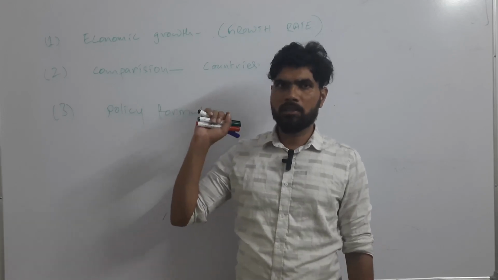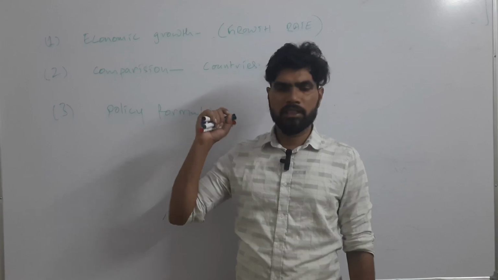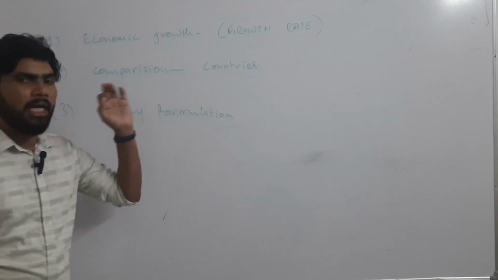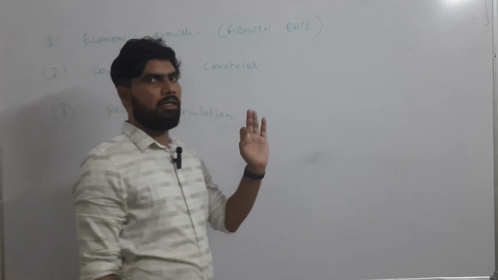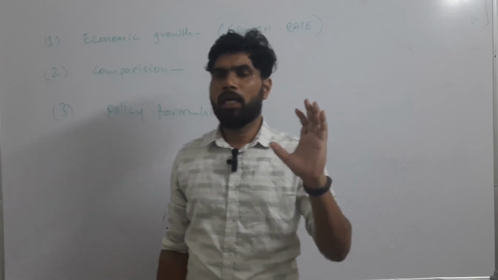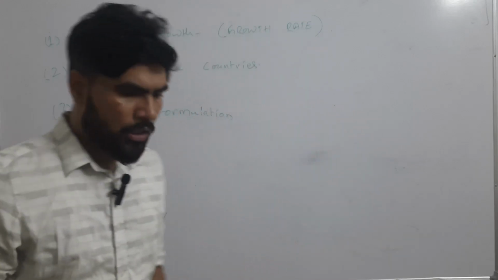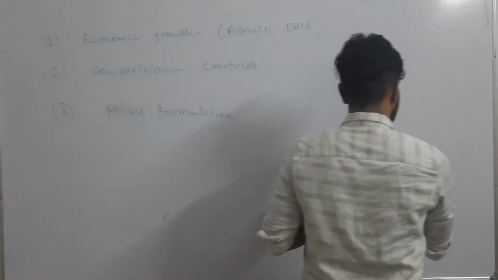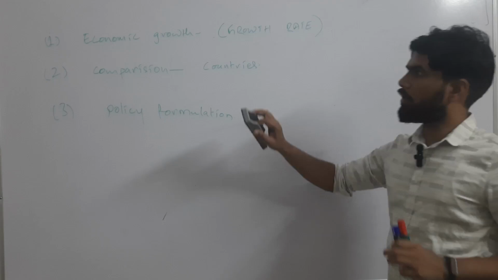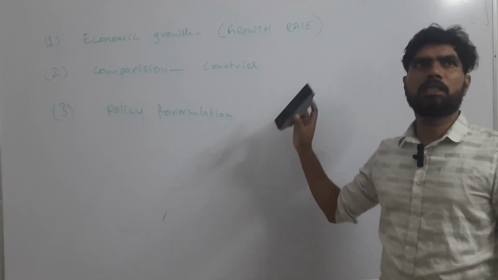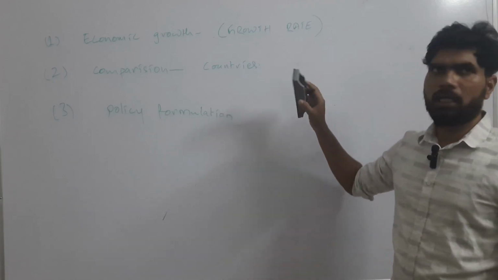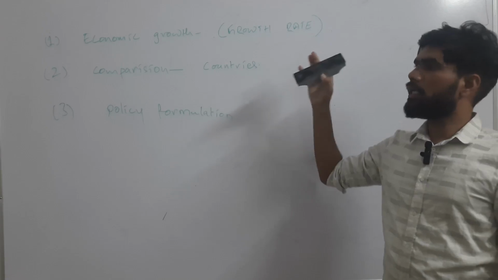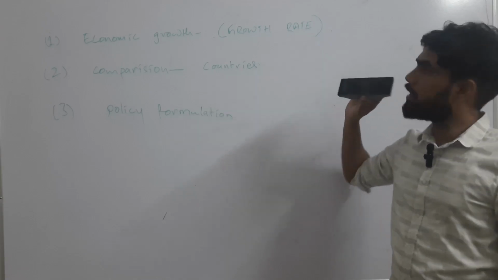That much significance is there for the GDP calculation. Okay, because nowadays it has become the primary indicator for the progress or growth of any country in the world, right? So this is the importance of GDP. That's why we are measuring the GDP, and for all practical purposes, GDP is considered as the national income of a country, and it has become the important indicator for measuring the growth or progress of the country.